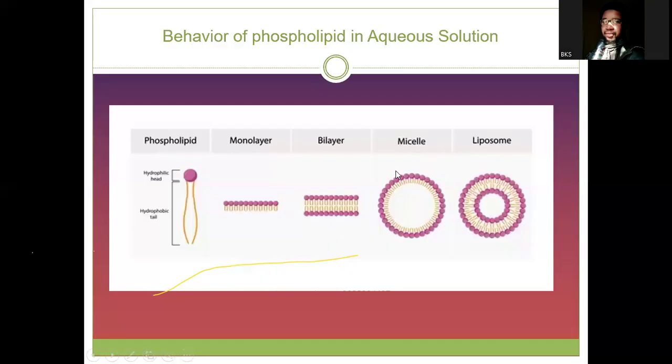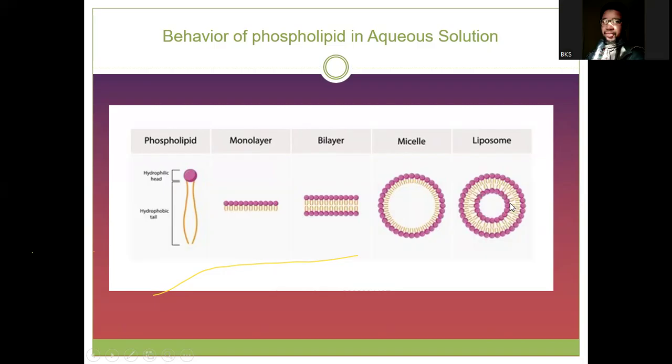They can also form what we call a micelle. So they form a circle like this. Here inside, water cannot be inside. But outside, water can interact with them. But inside cannot interact with water. Or they can also form what we call a liposome. In this case, you have a bilayer. So inside here, you can have water inside, or anything else. While here, you can also have anything else. But in between, you cannot have anything else. This is what we call a liposome.